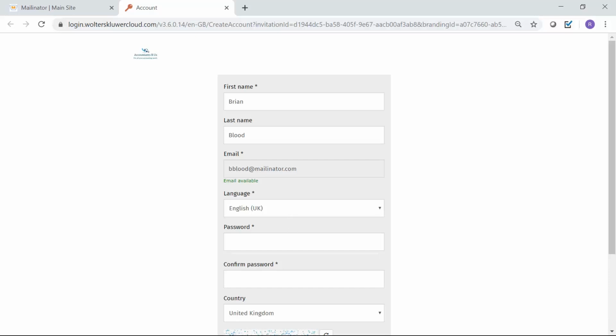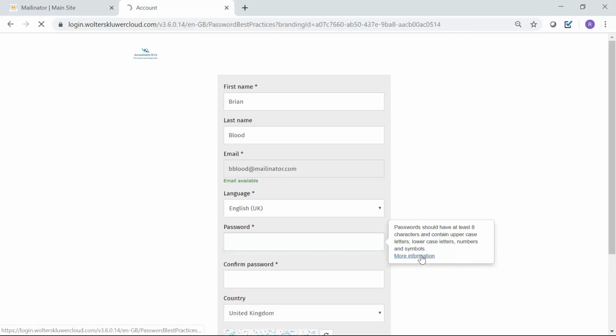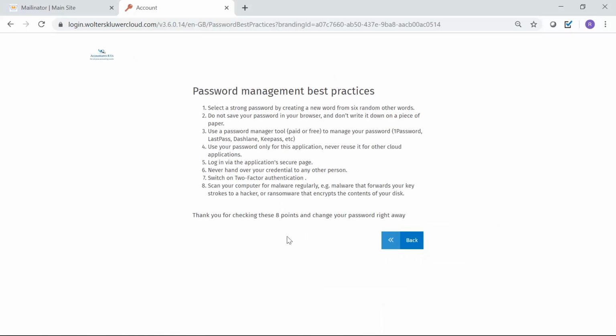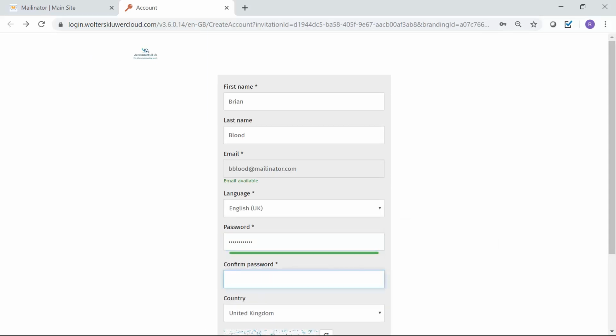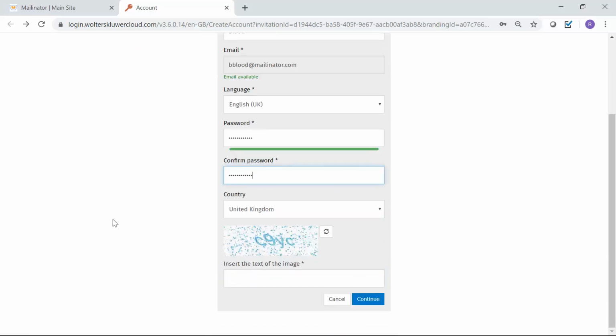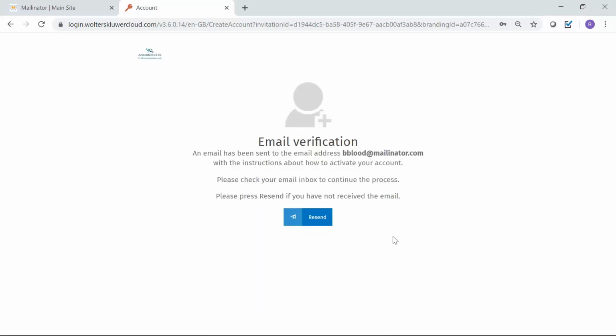First step is to enter his password. If he clicks on the password field here, he's presented with some information that tells him about the password complexity requirements. He can click more information if required. Reading this information might help him decide on what his password should be. Click back. He then enters his password and then repeats it, and then scrolls down to the bottom. There's a code here that he needs to enter to confirm that he's a human being. Click continue, and then he receives a message on screen to say that he has been sent an email to complete his activation process. So let's return to his email.